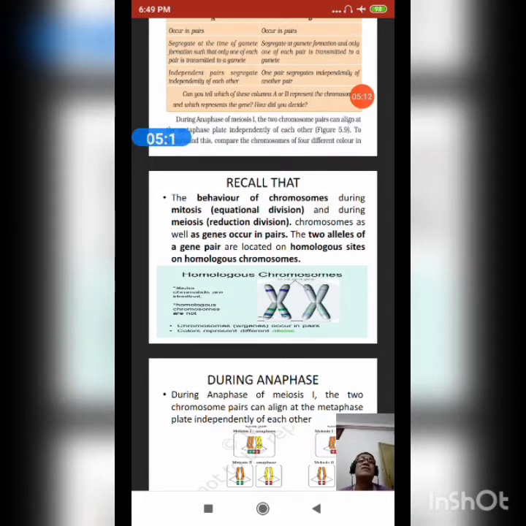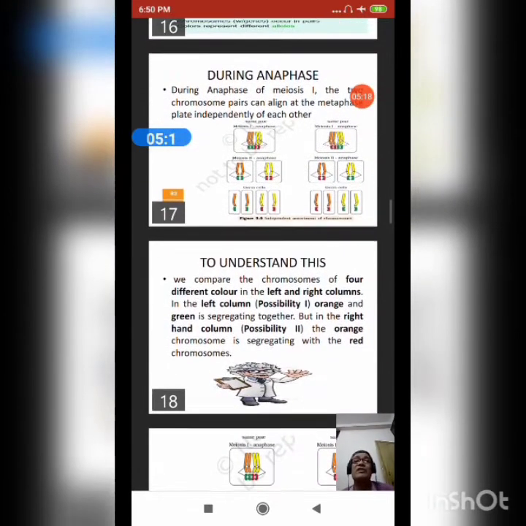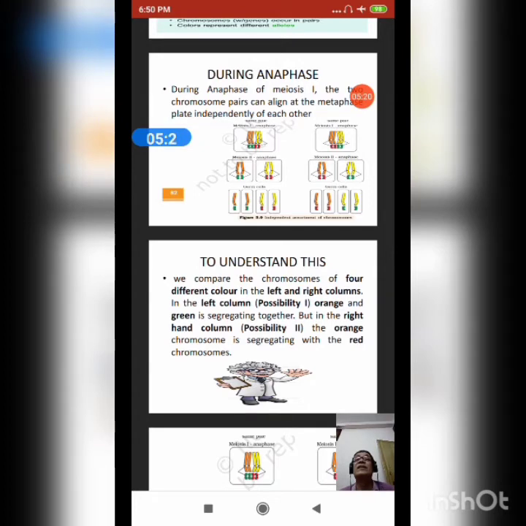The two alleles of a gene pair are located on homologous sites on homologous chromosomes. So what happens during anaphase? During anaphase of meiosis 1, two chromosome pairs can align at the metaphase plate independently of each other. Here I am showing you that type of arrangement.